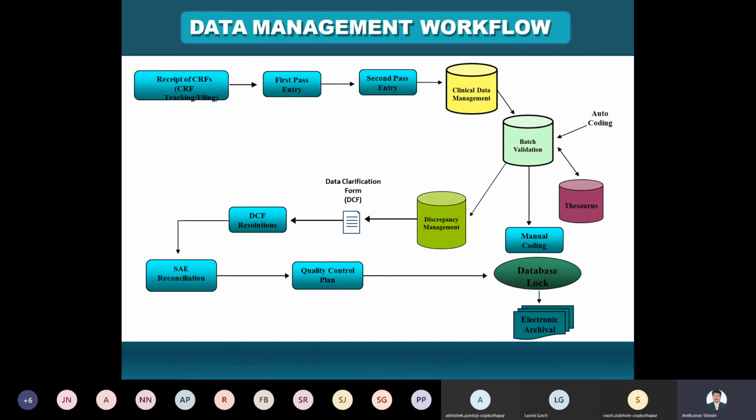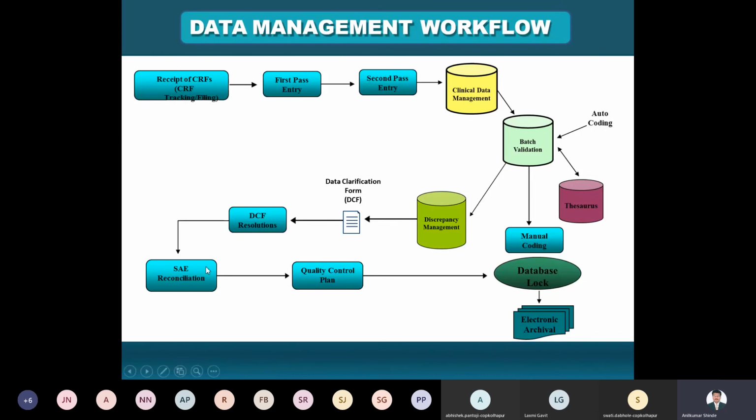Then any discrepancy in the data will be identified, a solution found, and the data reframed if there is a discrepancy. Then there is the data clarification form, to check whether the data is accurate and correct. The principal investigator fills up the data and signs. Then the DCF resolution: the data clarification form is resolved, and there is a final form.